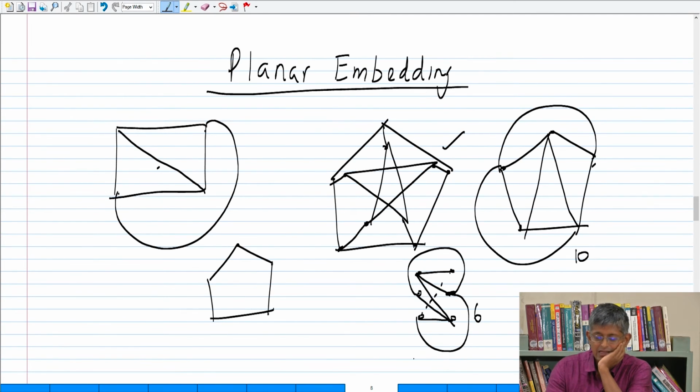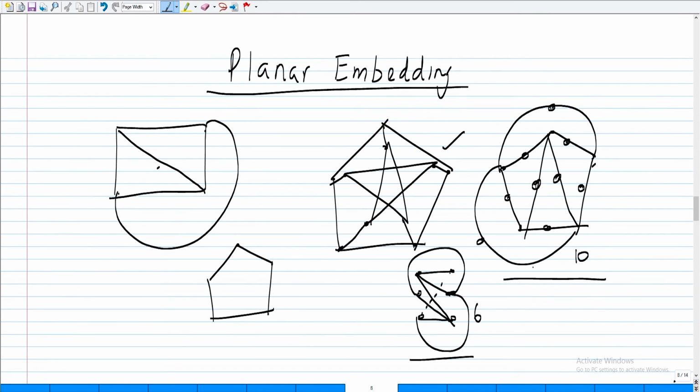Apparently you can get all the forbidden structures from these two graphs. In other words, if you edge subdivide any of these, this is also not planar. You take edge subdivisions of these two graphs, they are also not planar. And there is a very nice theorem called Kuratowski's theorem that you should go and take a look at.